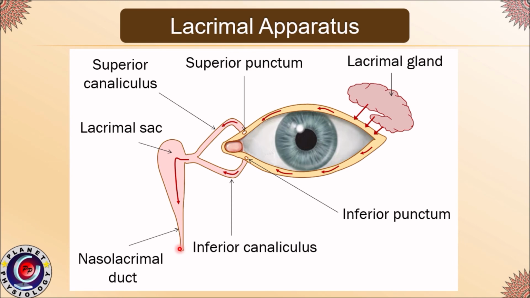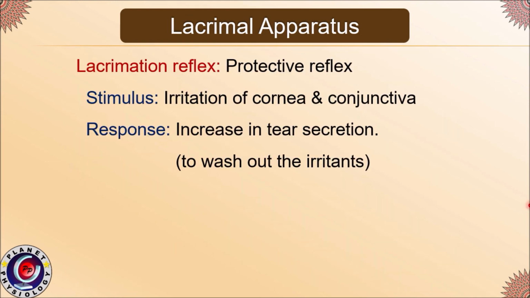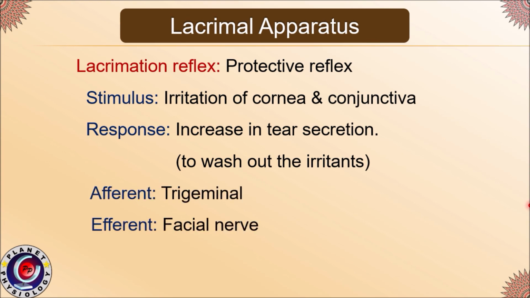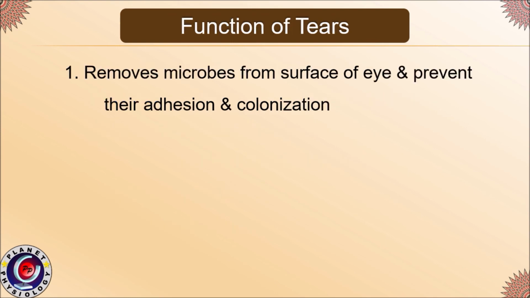Whenever there is irritation of either the cornea or conjunctiva, there is an increase in tear secretion. This is called the lacrimation reflex. It is a protective reflex which washes out the irritants from the surface of the eyeball. The afferent for this lacrimation reflex is the trigeminal nerve and the efferent is the facial nerve. Now let us see the functions of the tears.